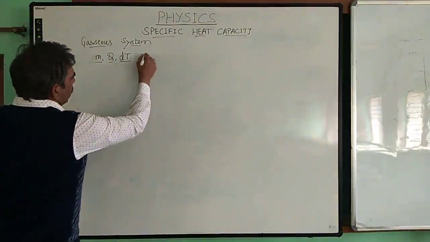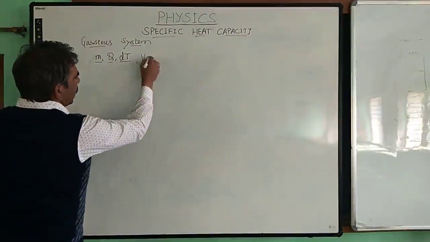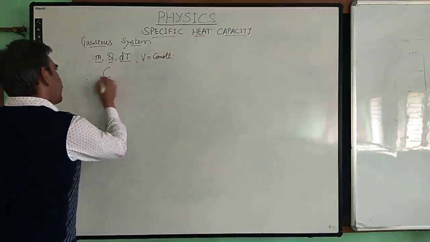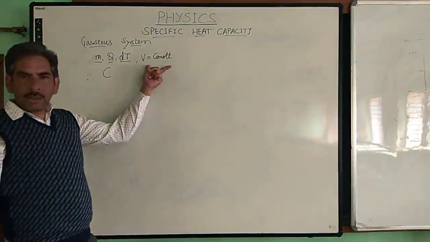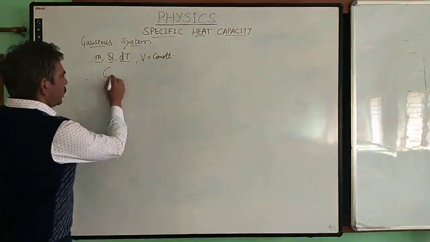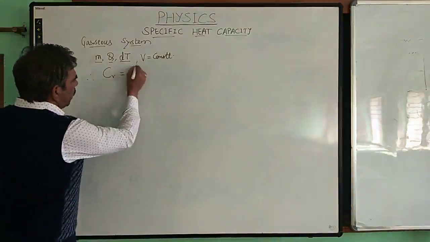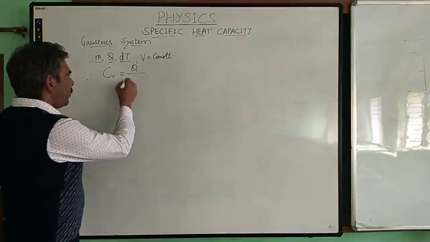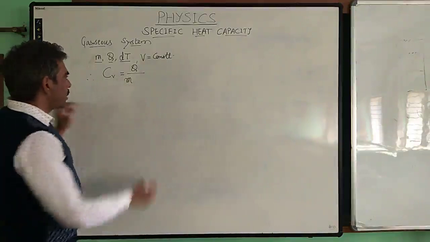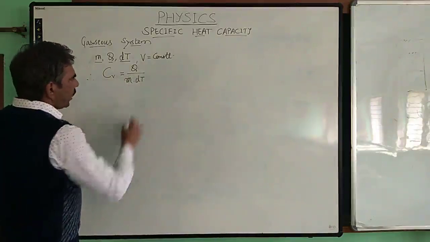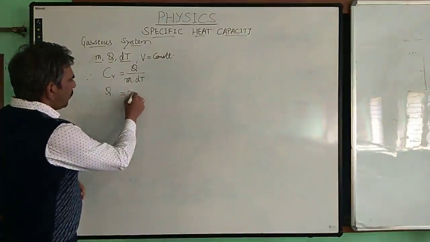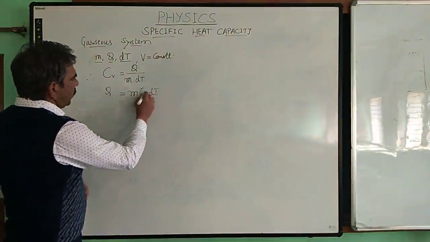In the very first case, we are keeping the volume constant. Then the specific heat capacity when the volume of the gas is kept constant is called the specific heat capacity of the gas at constant volume. We represent it by Cv. This is equal to the amount of heat required to raise the temperature of 1 unit mass of the gas for each degree rise in the temperature. So whatever amount of heat is given becomes equal to mCv dT.